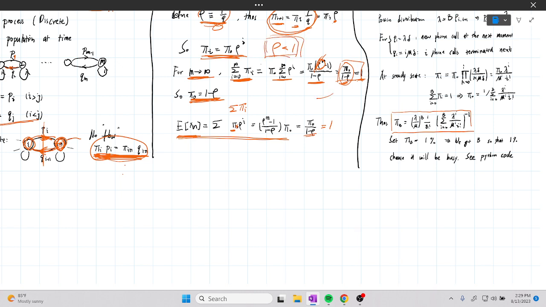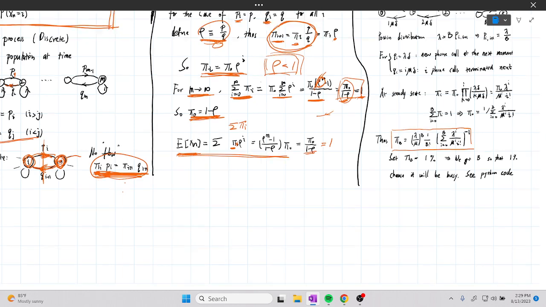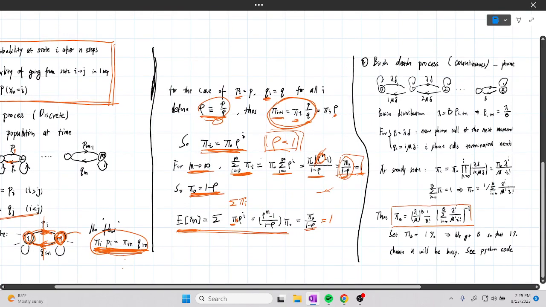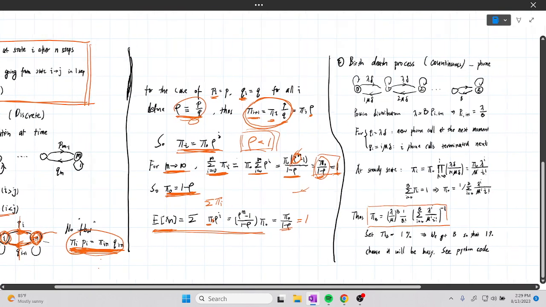I think this is always a stable equation, as a geometric sum. And this, to a degree, is a Poisson process.